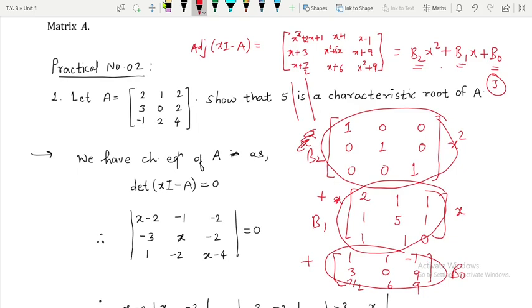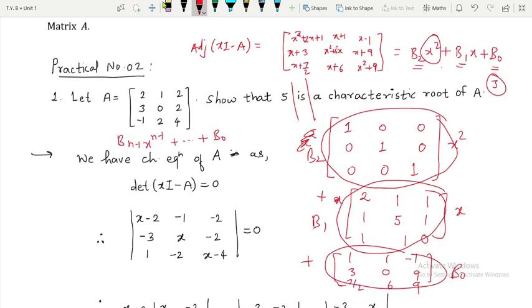So if you are having a matrix of order n, what are we going to start with? Over here we are getting b2x square. So we are starting from x square. So if we have a matrix of order n, then we will start with x to the power n minus 1. Right? So in that case your adjoint of xI minus A can be written as b(n minus 1) x raised to n minus 1, and this will be continued up to b0, where b0 up to b(n minus 1) will be square matrices of order n, because A is of order n. Is that fine?